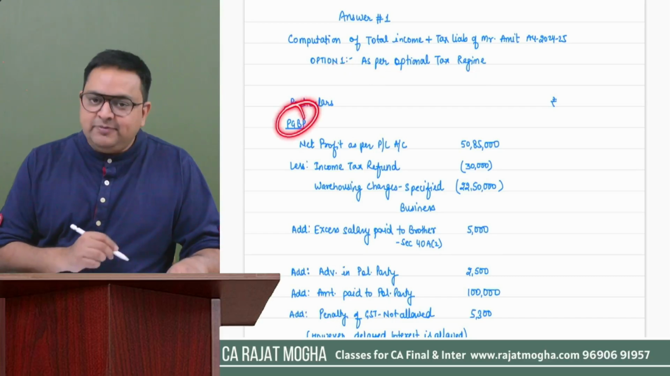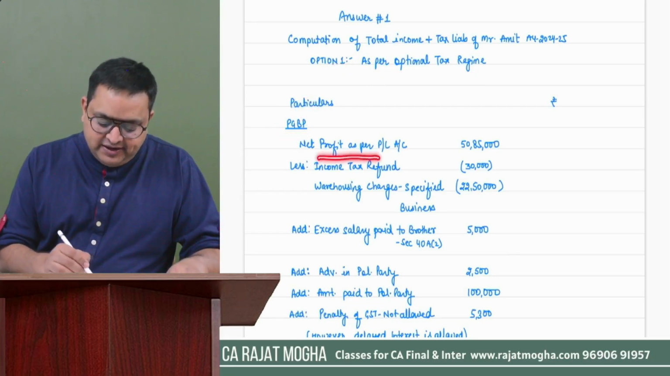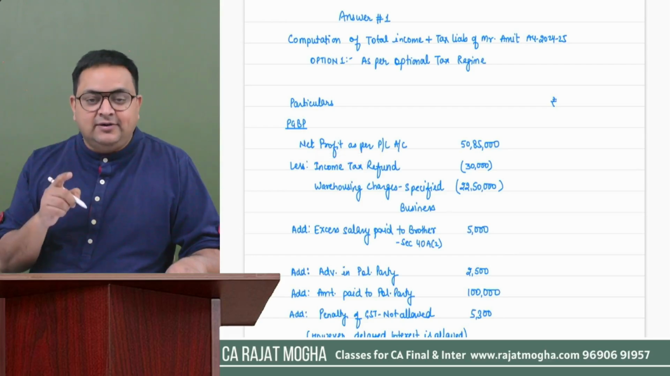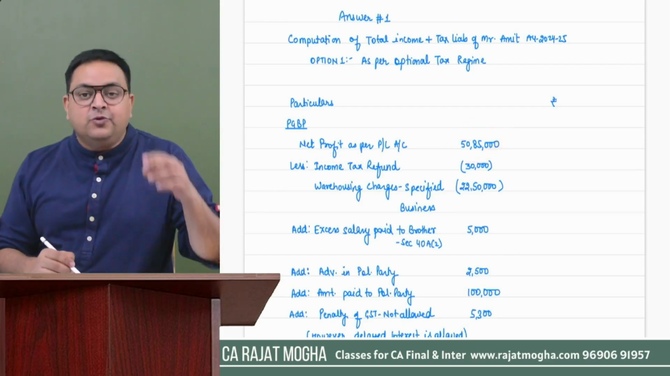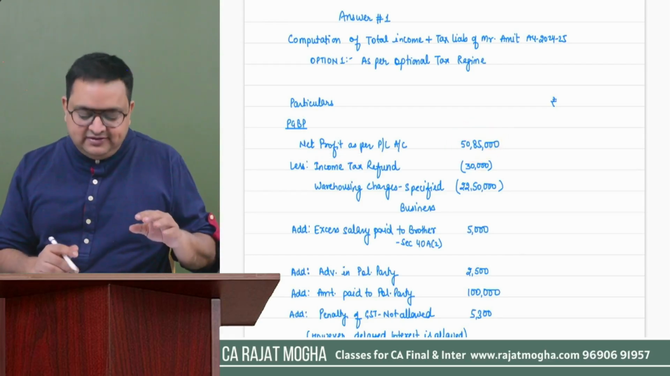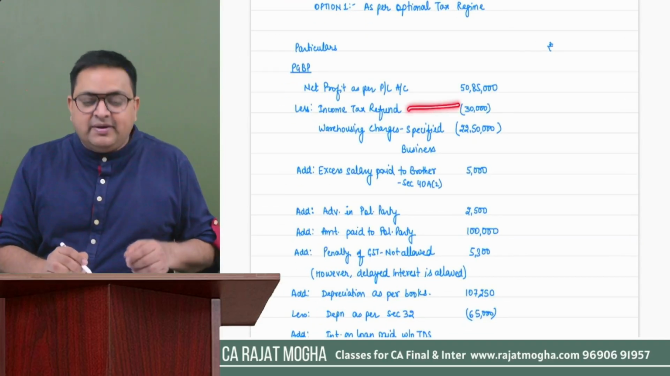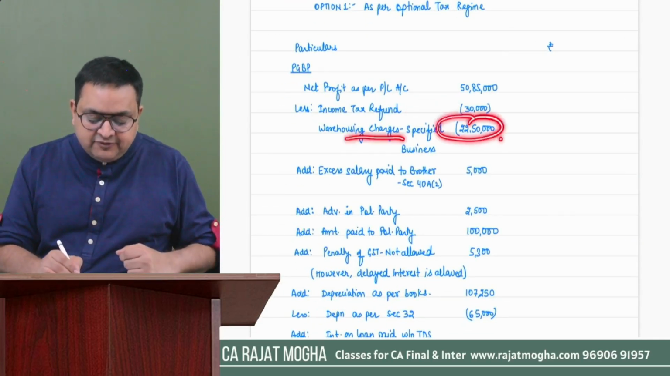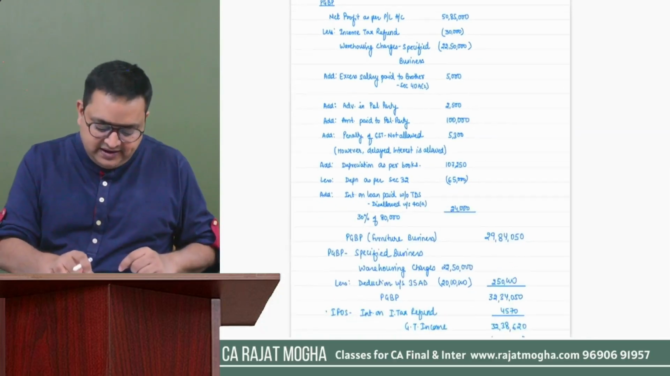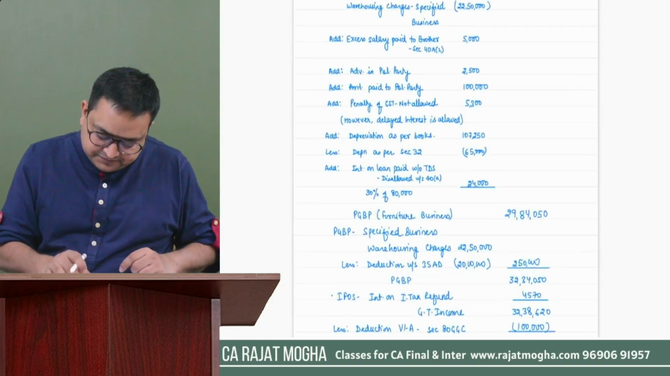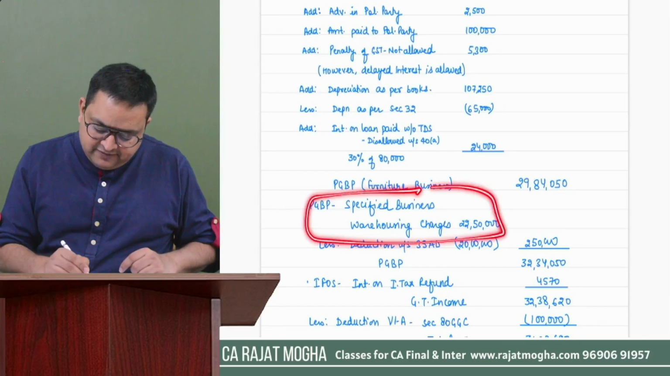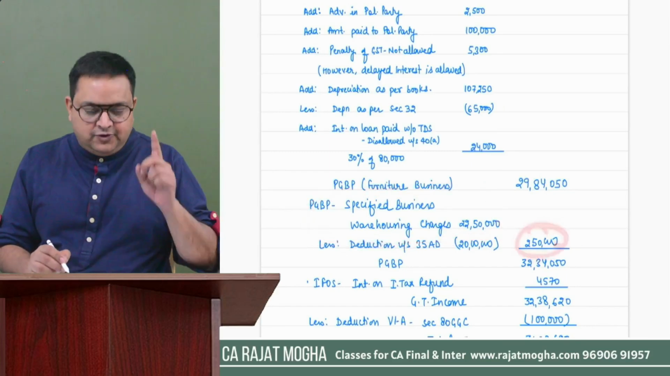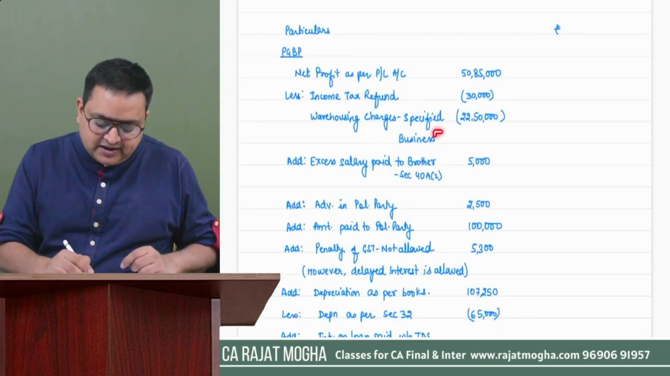Then you will calculate your PGBP income. First, I have started with the net profit as per the P&L account, and whatever adjustments were there, I made those adjustments. Income tax refund is not my income, so I have subtracted it. Warehousing charges, why have I subtracted them from here? Because I will be dealing with them separately. So warehousing income I have dealt with separately, and that is the reason I have subtracted it from here.